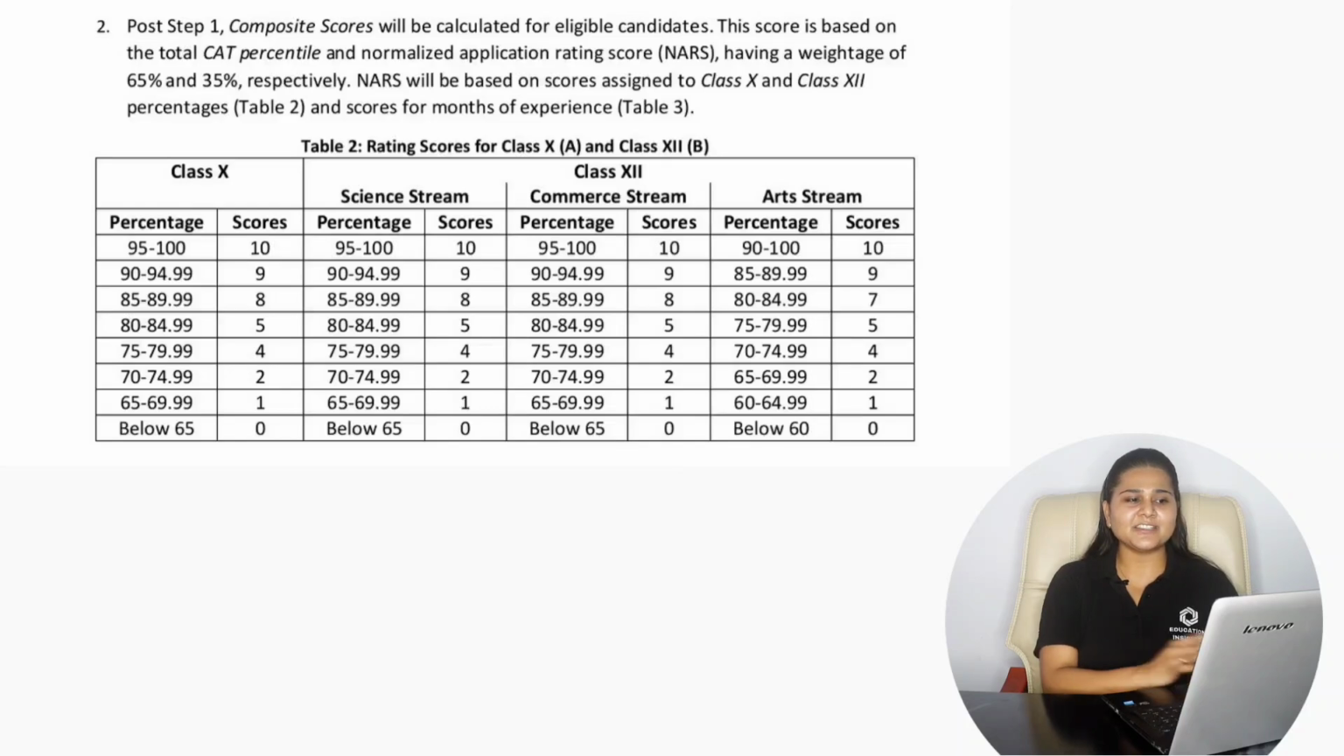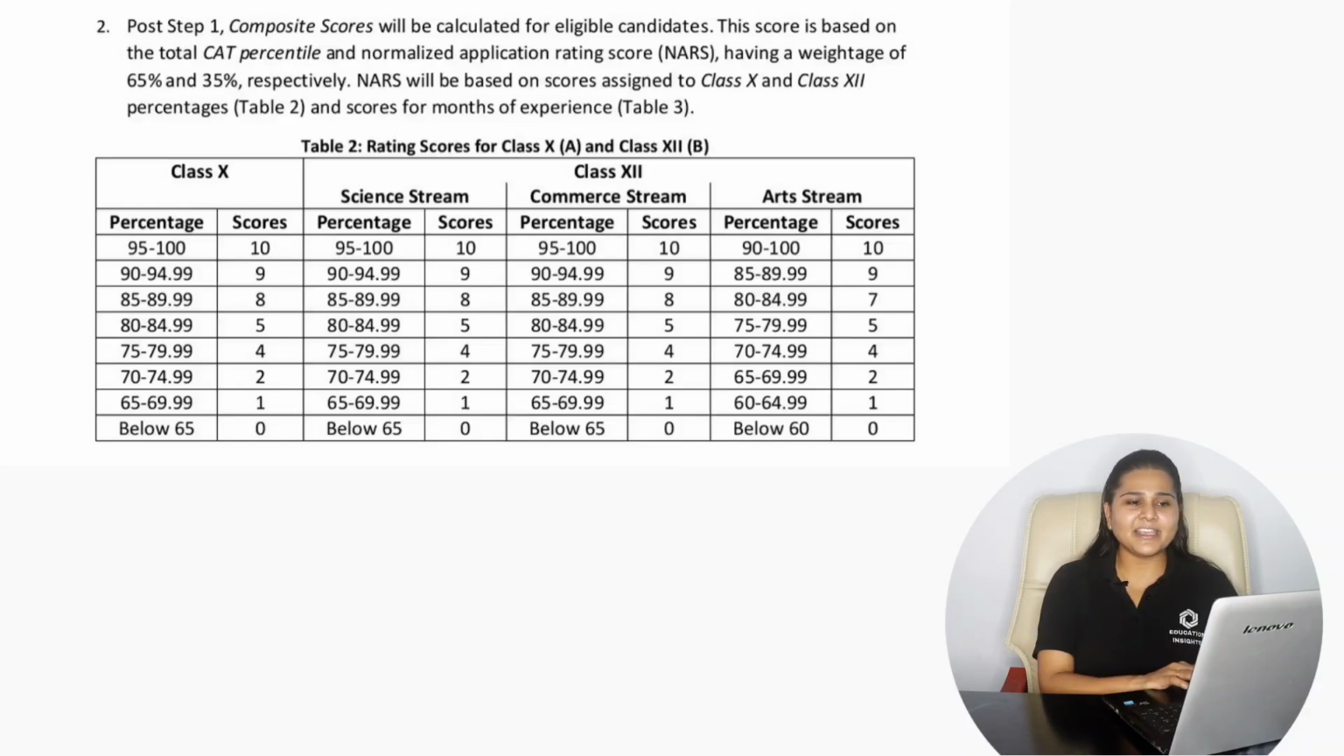if your percentage ranges between 95 to 100, there is an application rating score of 10. If it ranges between 90 to 94.99, there is 9. In a similar way, you can see here your range of marks for class 10 and calculate your application rating score for class 10.